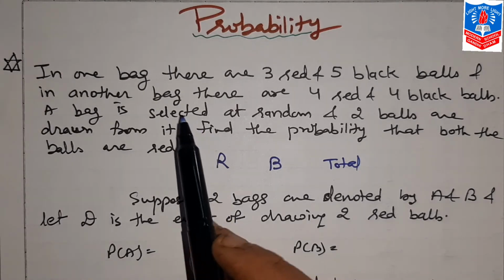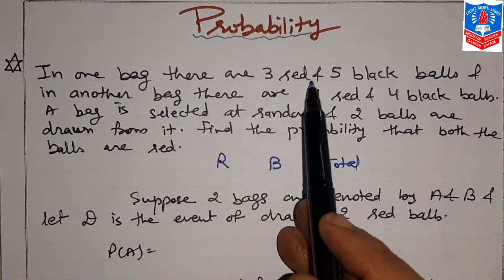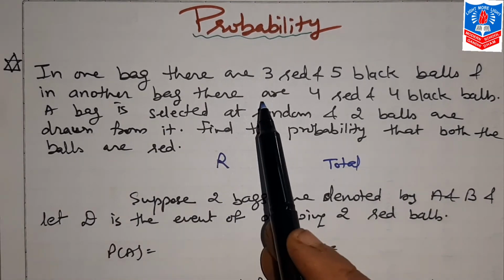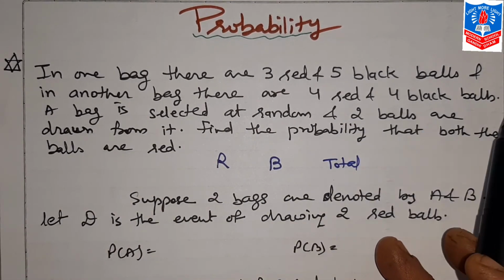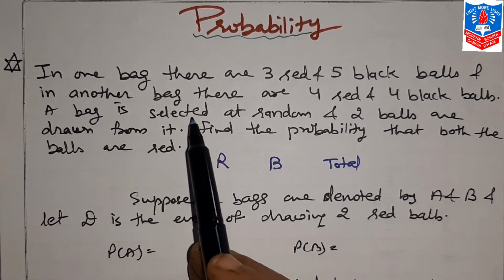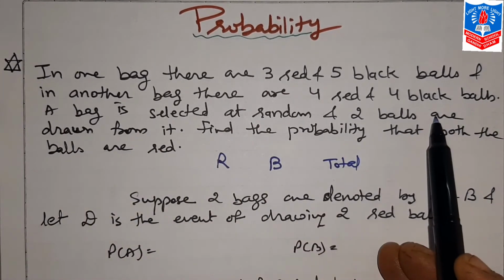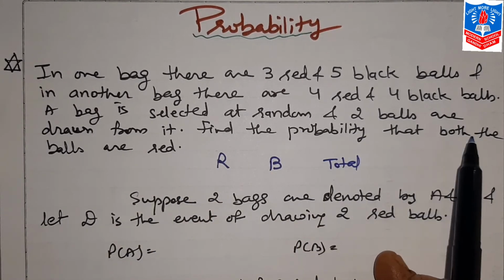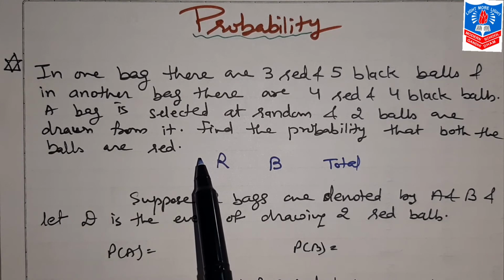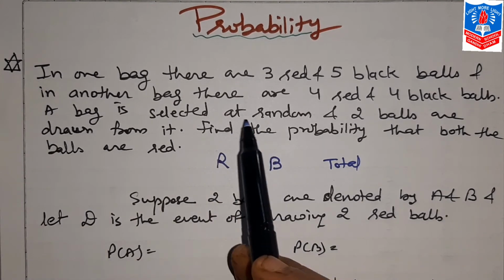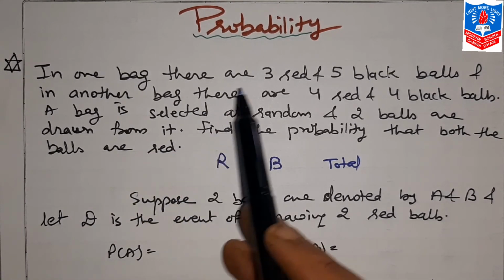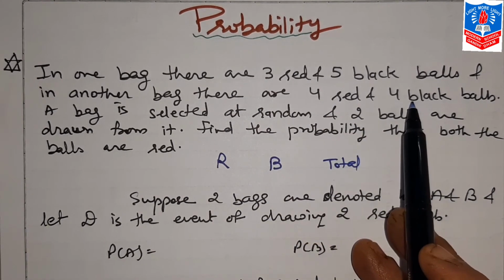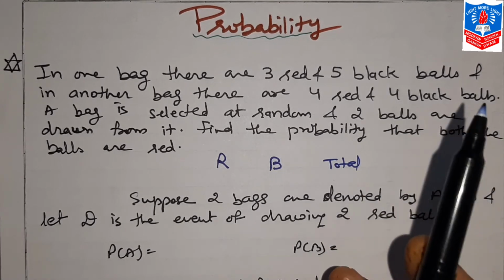Now second sum. In one bag there are 3 red and 5 black balls, and in another bag there are 4 red and 4 black balls. A bag is selected at random and 2 balls are drawn from it. Find the probability that both the balls are red. Now here you can see 2 bags: 3 red and 5 black balls in one bag and 4 red and 4 black balls in the second bag.